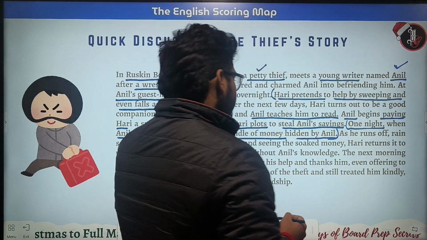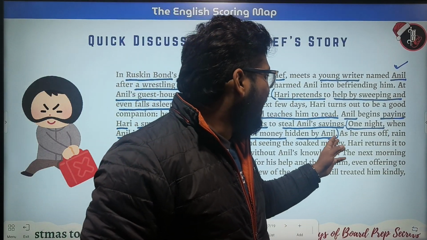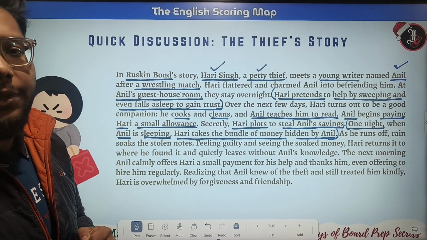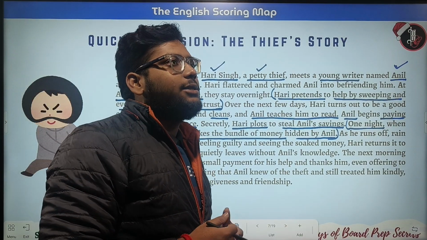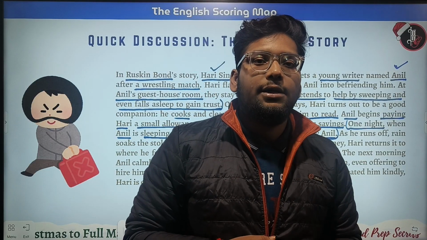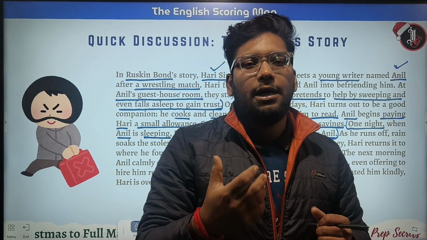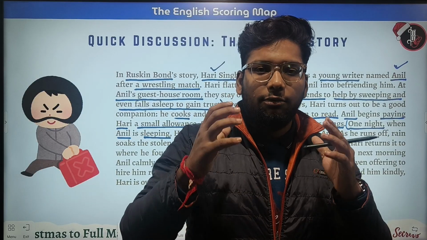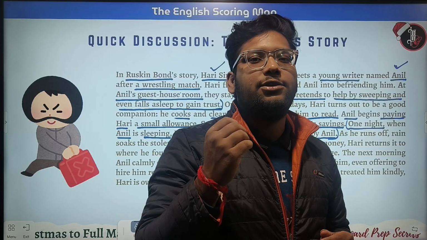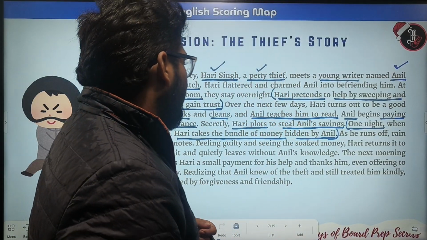Now, as he runs off, rain soaks the stolen notes. When Hari Singh stole Anil's money and was running off, rain started, and the rain soaked every single note that Hari Singh had stolen from Anil.